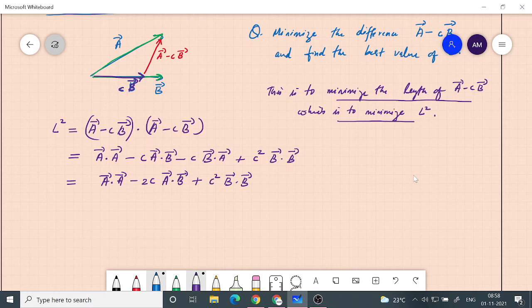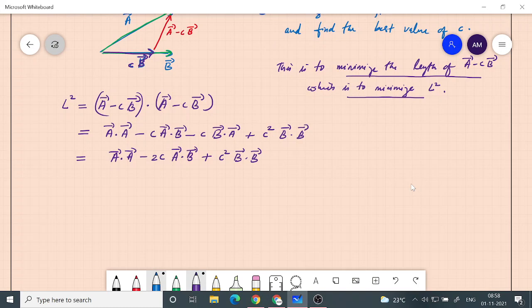In other words, A minus CB is the error vector, and the error we want to make as small as possible. We want the best approximation of A in terms of B. What is the best approximation of A we can do by using the scaled version of the B vector? So we have this length which we have to minimize.